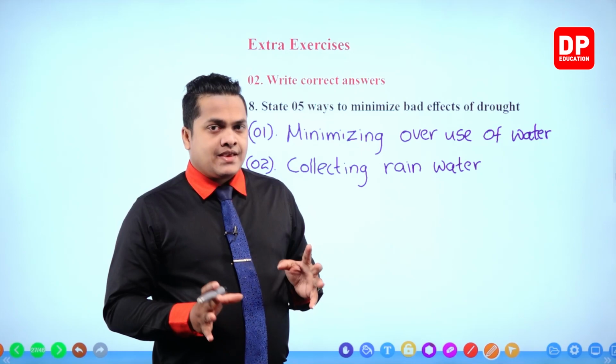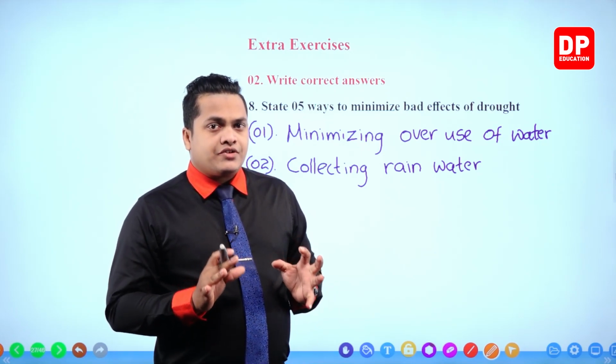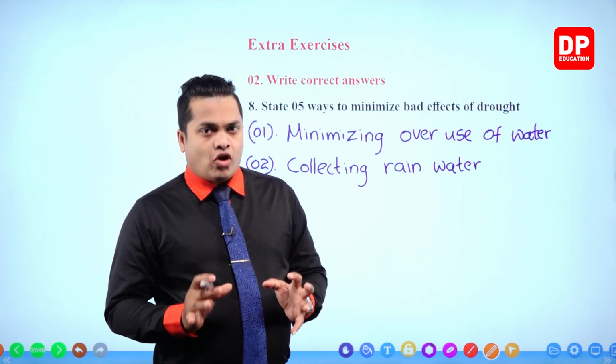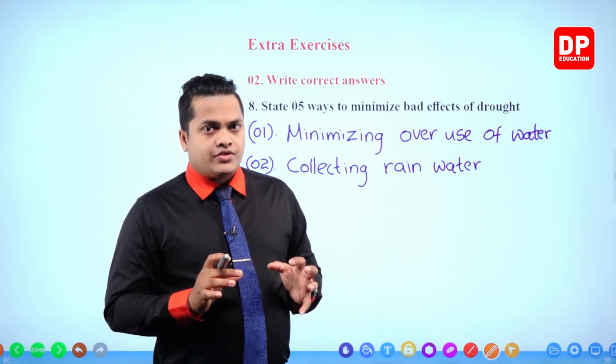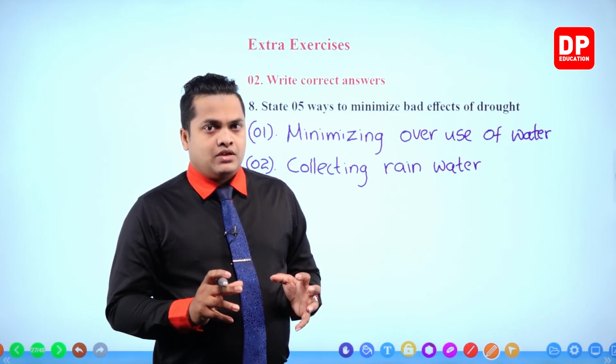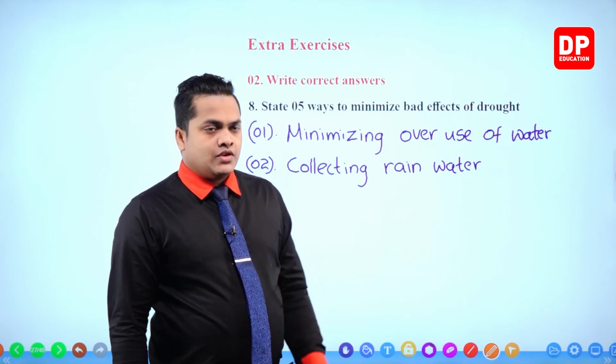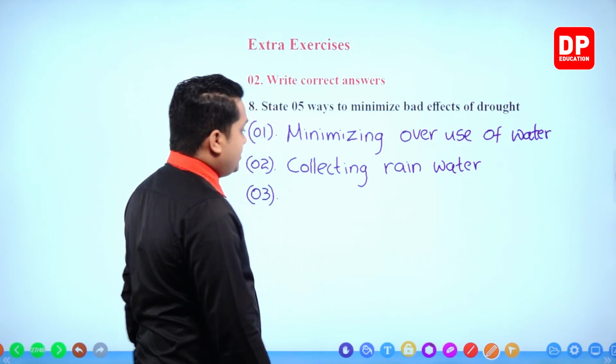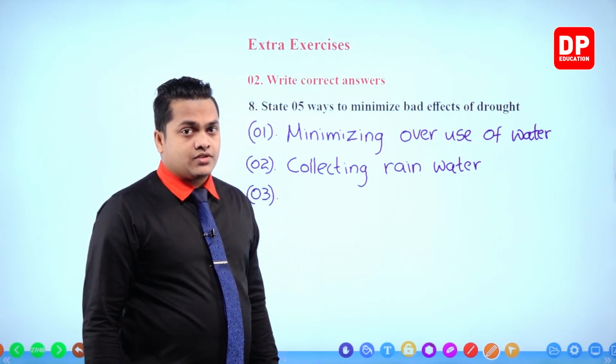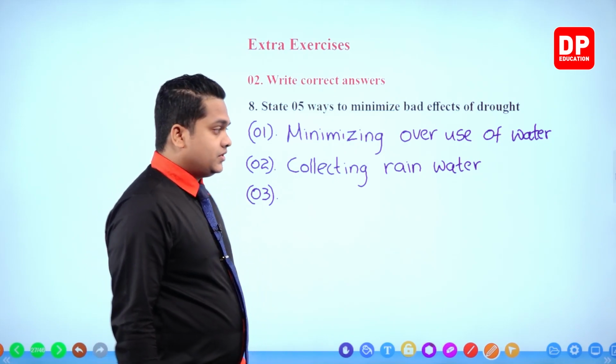Then there are several agricultural activities that we can do to avoid the bad effects of drought. Number 1, we can grow drought resistant crops, like wheat. Wheat and corn, right? Corn is also a drought resistant crop.